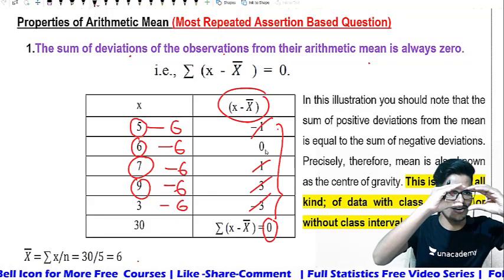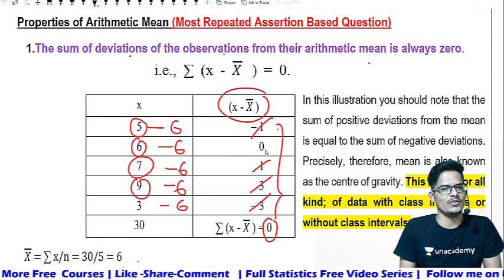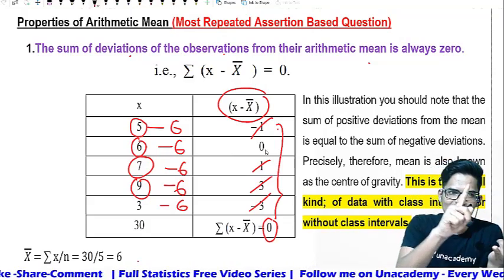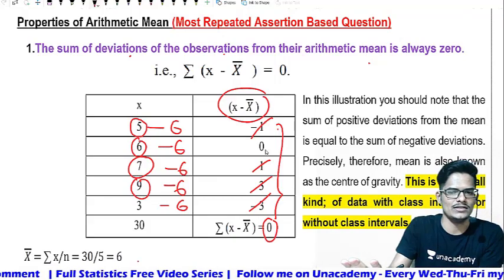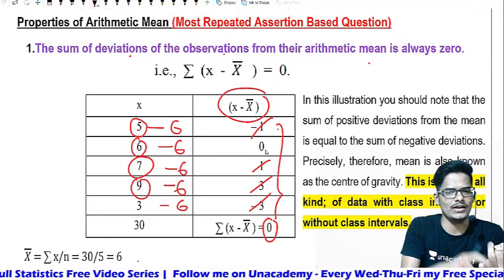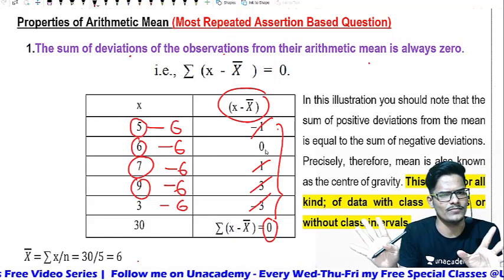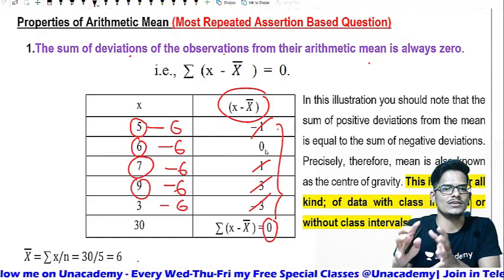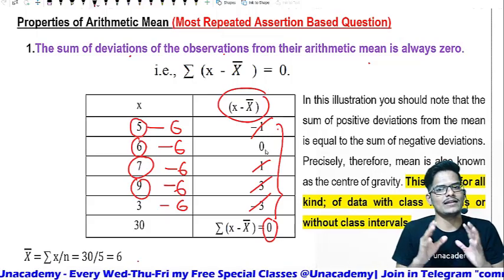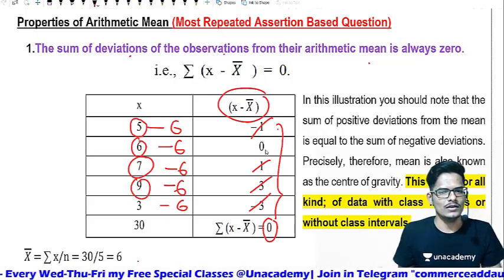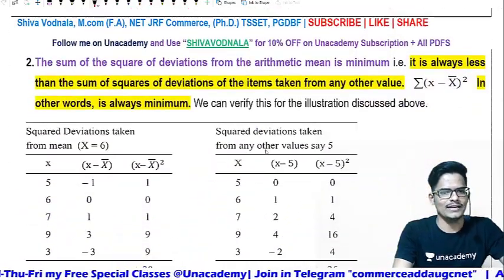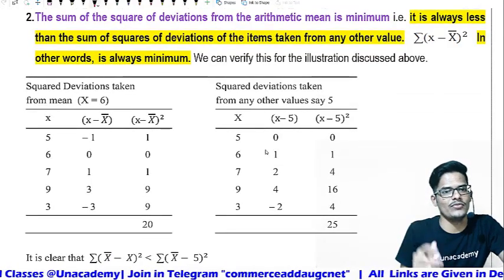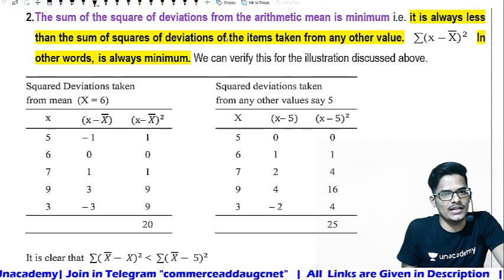That is the logic behind the sum of deviations always being 0, whether data with class interval or without, it always holds. First property.